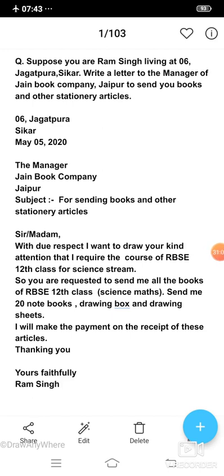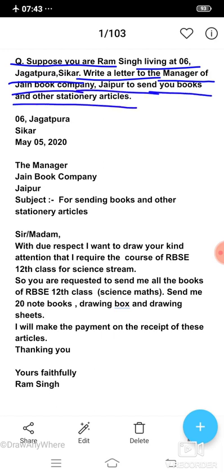Next example: Suppose you are Ram Singh living at 6 Jagatpura, Sikar. Write a letter to the manager of Jain Book Company, Jaipur, to send you books and other stationery articles. This letter is related to the supply of some articles.